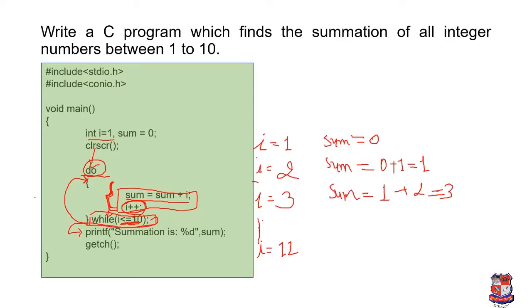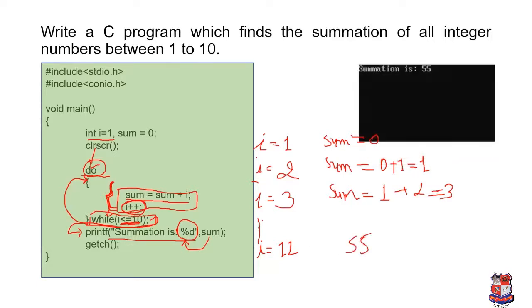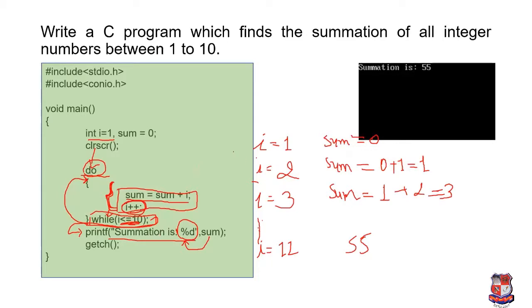Okay, so now this statement is executed, that is printf summation is %d. So over here the value of sum will be printed. At the end of this program the value of sum is 55, so it will print sum equals 55. Okay, that's it for this program.